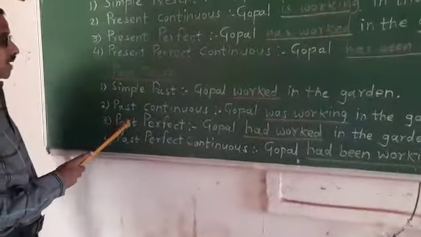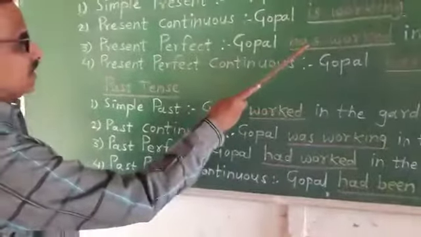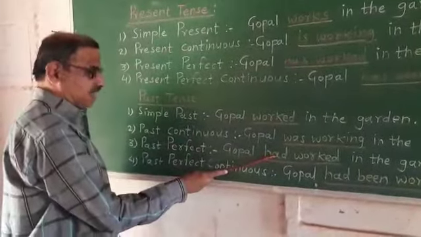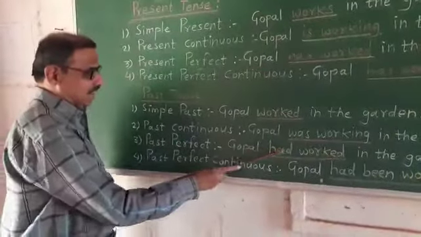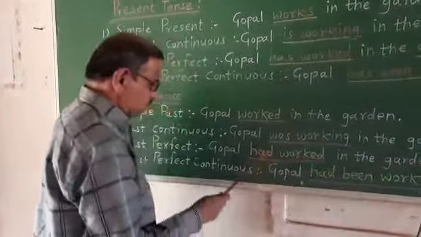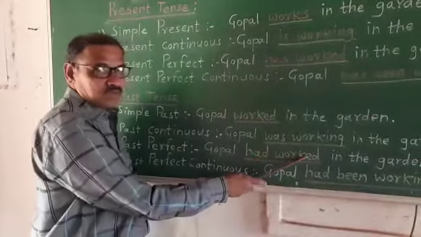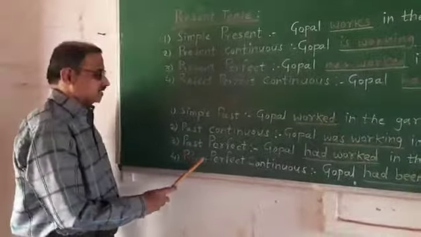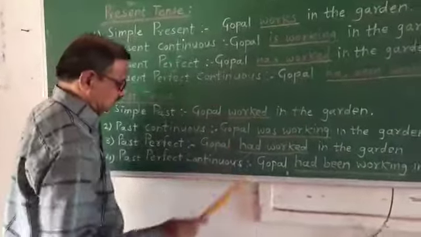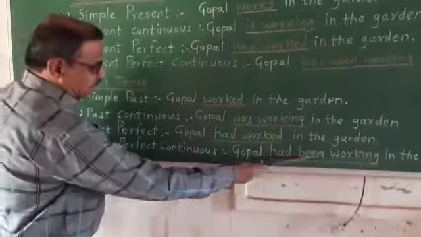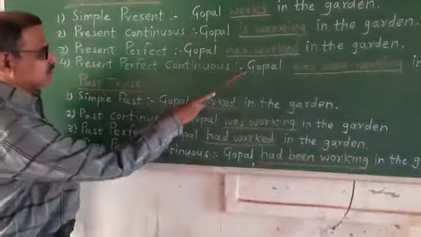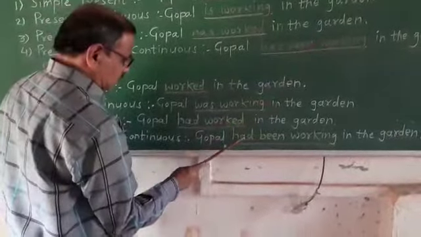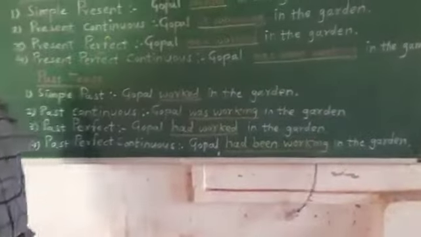Then the third one is past perfect tense. See here, it was has here, and now you have to change it as had. Gopal had worked in the garden. You have to use had plus the past participle of work. And then the fourth one is past perfect continuous tense. Gopal had been working in the garden. See here, Gopal has been working in the present tense. Gopal had been working in the past tense.